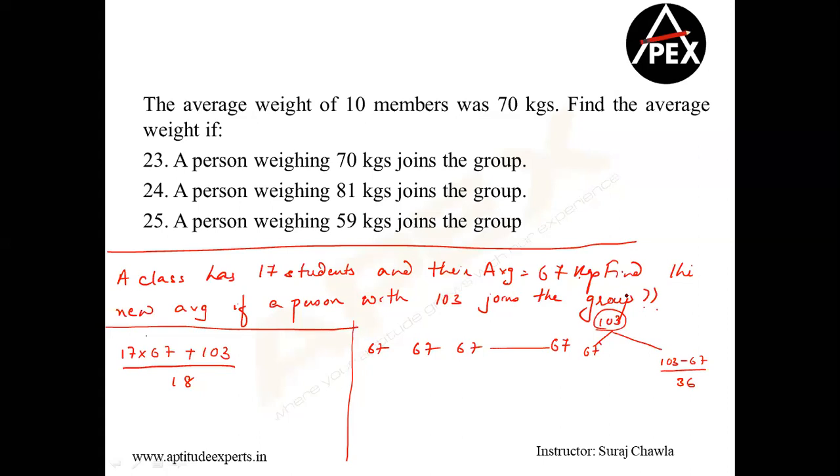Now you were 17. The question is asking us to calculate the average of 18 people. That means 36 has to be divided equally amongst how many people? 18 people. That means each one of us will get how much? 2 more. Simple. Clear? So if each one of the group is increasing by 2, then my average also increases by 2. So you get the answer in a fraction of seconds.